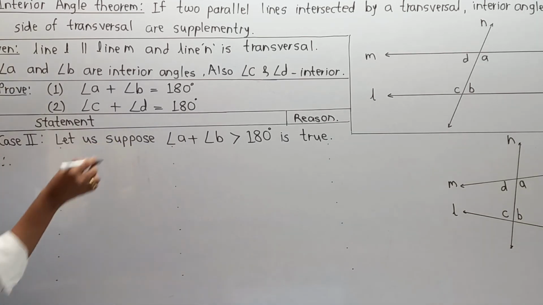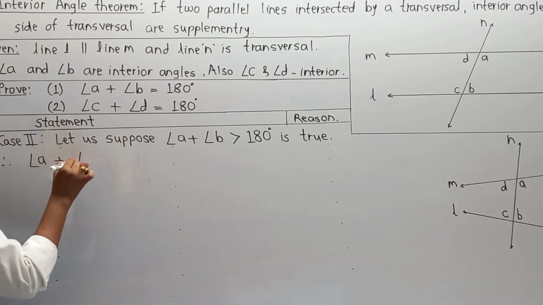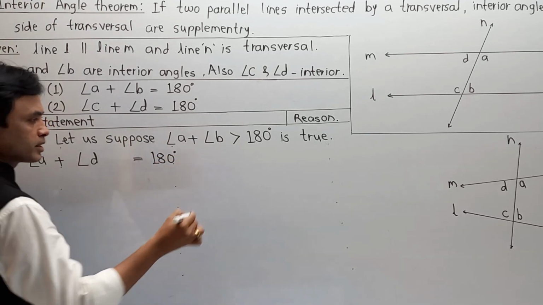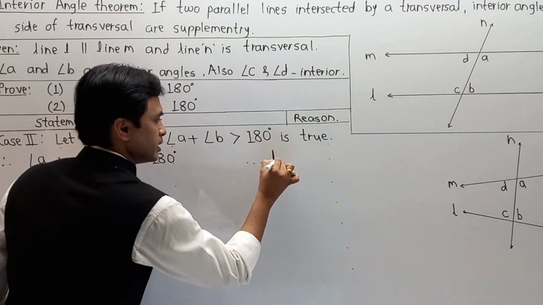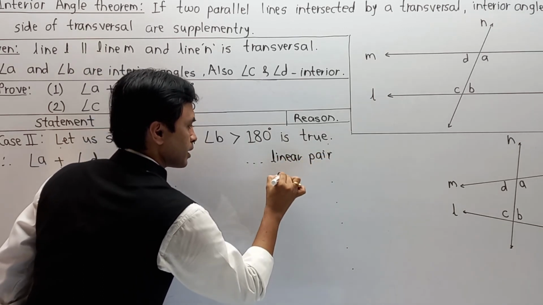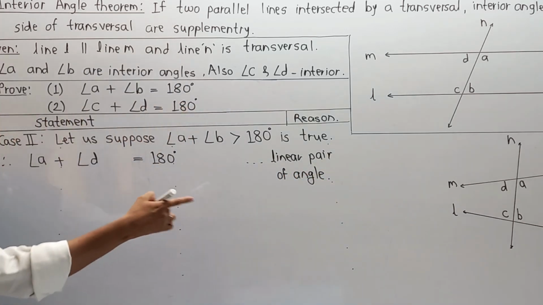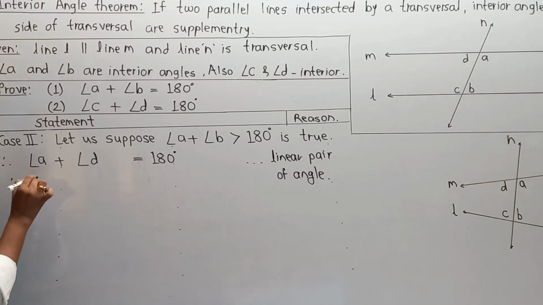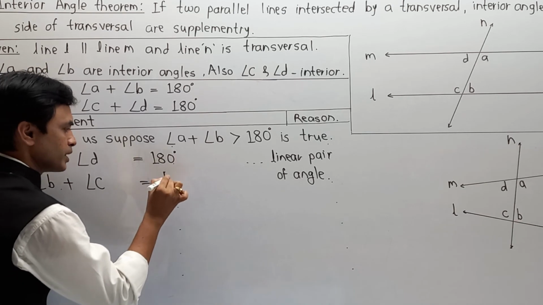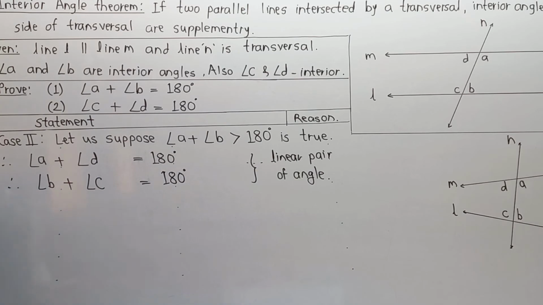One by one. As we have mentioned over there, first, angle A plus angle D is equal to 180 degrees. The reason is nothing but linear pair of angles. We also have angle B plus angle C, their addition is also 180 degrees. The reason remains the same, so I am going to make a combined reason over here.